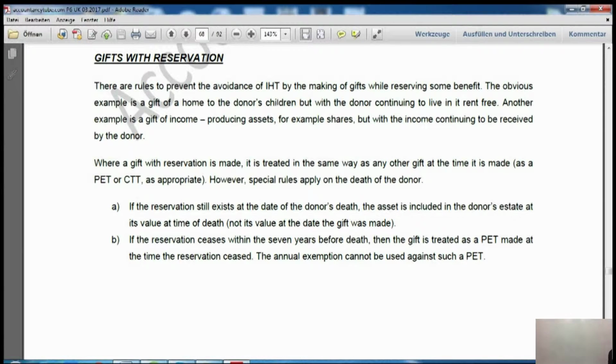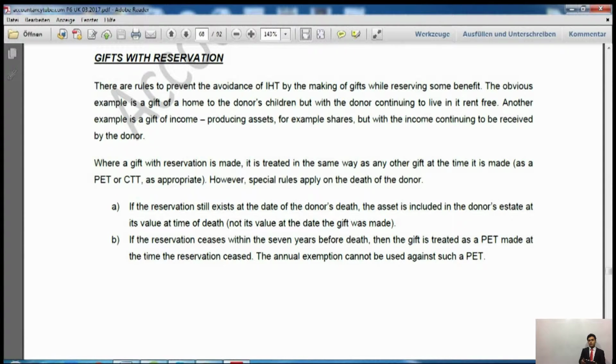All right. And the second rule says if the reservation ceases within 7 years before death, now please make sure you read it carefully. If the reservation ceases within 7 years before death, then the gift is treated as a potentially exempt transfer made at the time the reservation ceased. It will be considered as if the PET was made at the time the reservation ceased.